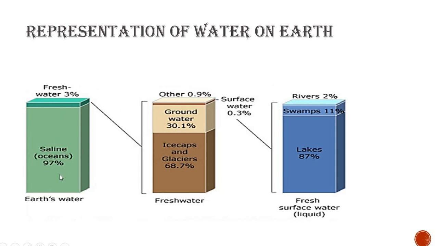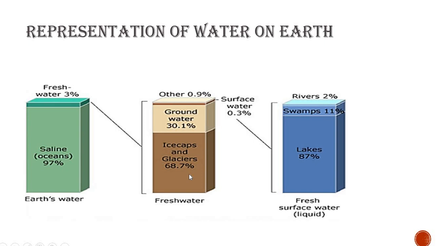Of 100%, 97% of the water is present in oceans and seas in the form of saline water, while in the form of fresh water, only 3% is fresh water. This freshwater category is further divided into these segments.